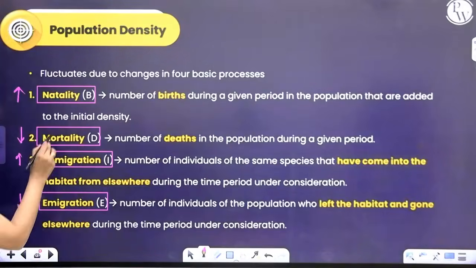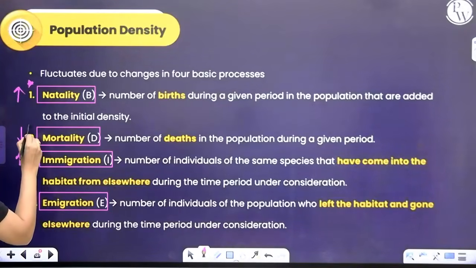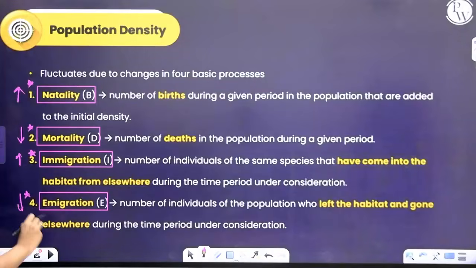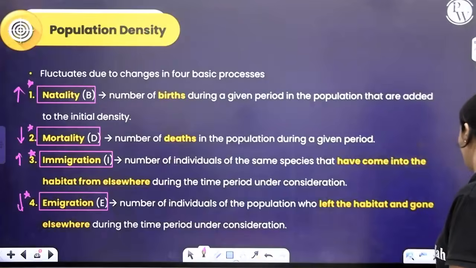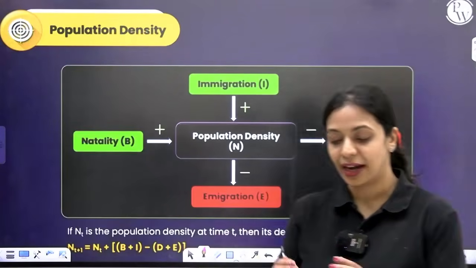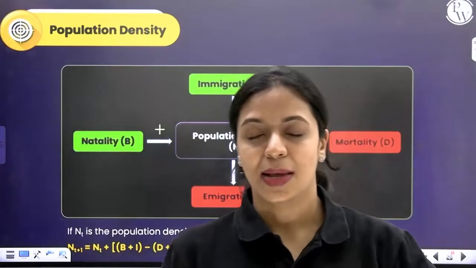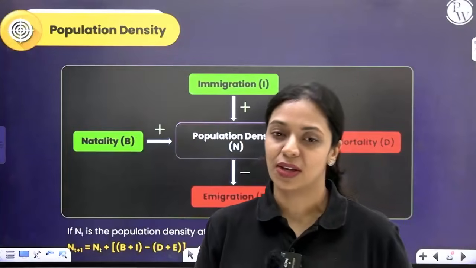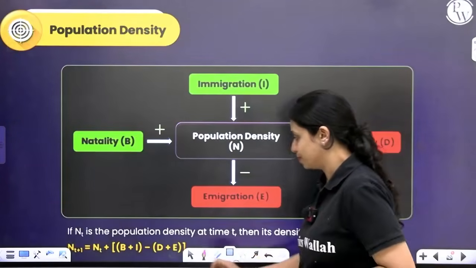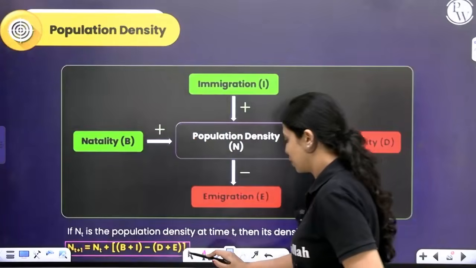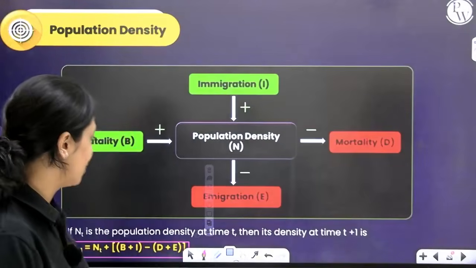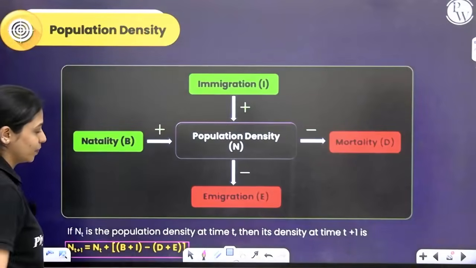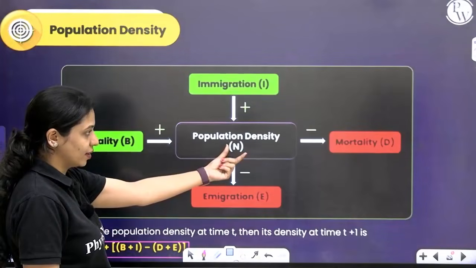So over here, natality and immigration contribute to increase in population density. Mortality and emigration contribute to decrease in population density. If you have to represent this in the form of an equation, if you have to find out right now this is the density, after this time period how much will be the density, you can use this equation. Nt+1 = Nt + [(B + I) - (D + E)]. This is the population density.